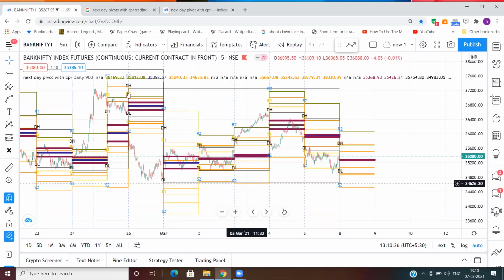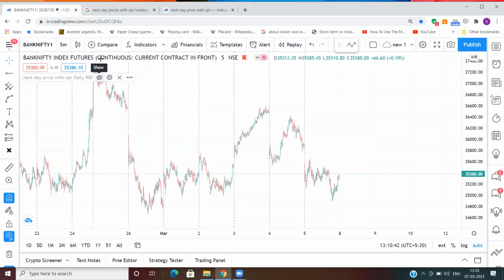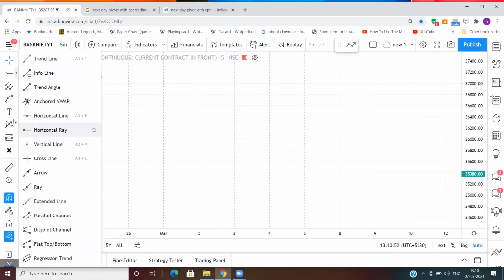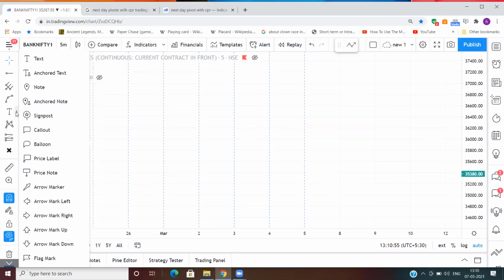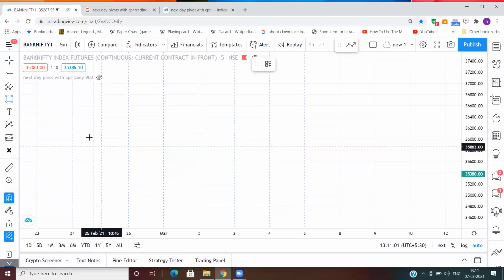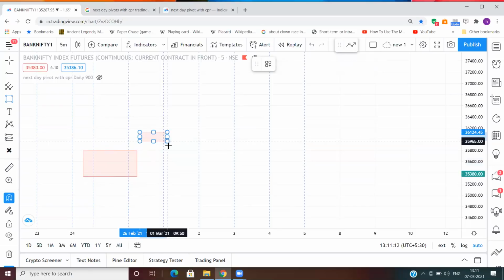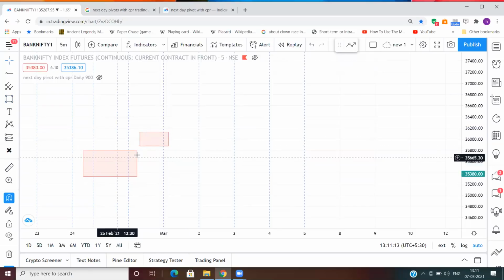Okay, so I'll just tell you there are 7 types of relationship in a CPR. And those relationships are something like this. This is a CPR, okay? Just suppose this is a CPR. And if the next day CPR is plotted here, it is called a higher value relationship, okay?